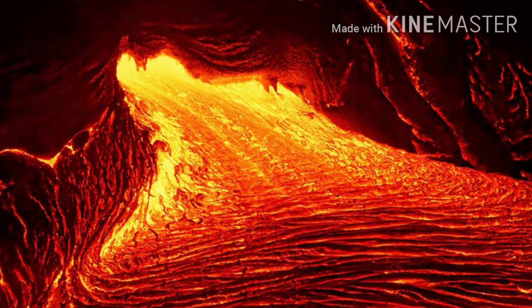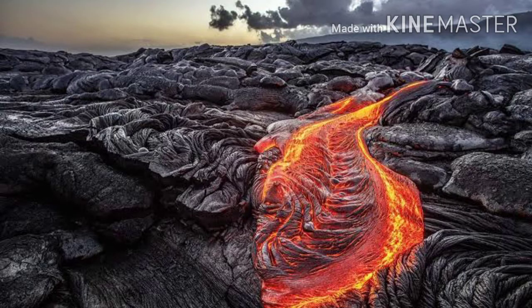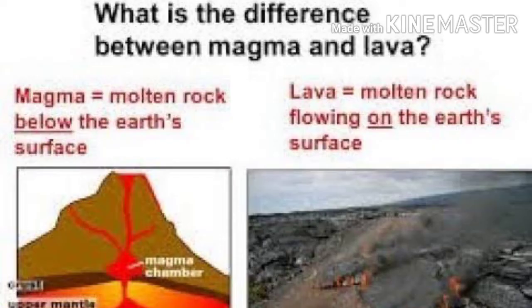But when the melted magma comes out through the volcano to the outer part of the crust, it is called lava. When volcanoes erupt, the melted lava rapidly cools down and becomes solid. This causes the formation of various types of rocks.